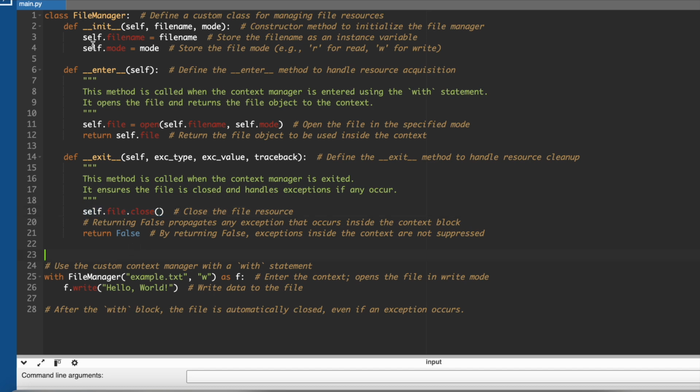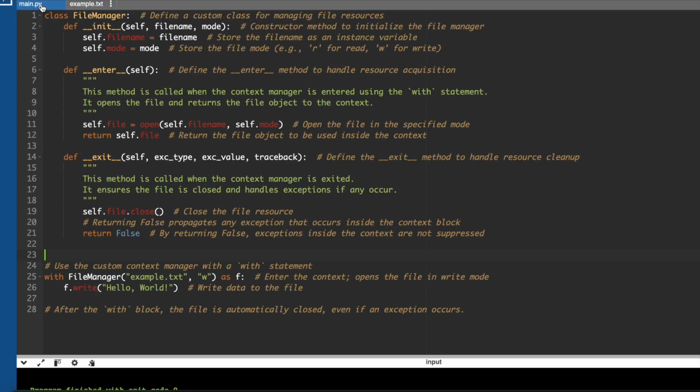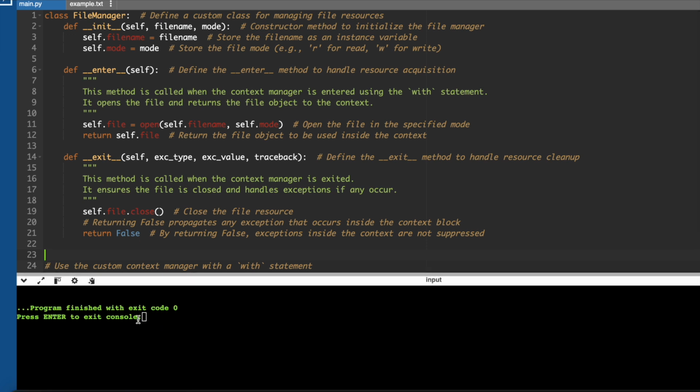Let's give it a try. Let's run it. It returns a file example.txt, which contains hello world, and if you see, it is already closed. After returning the file, it is already closed. The file has been closed.